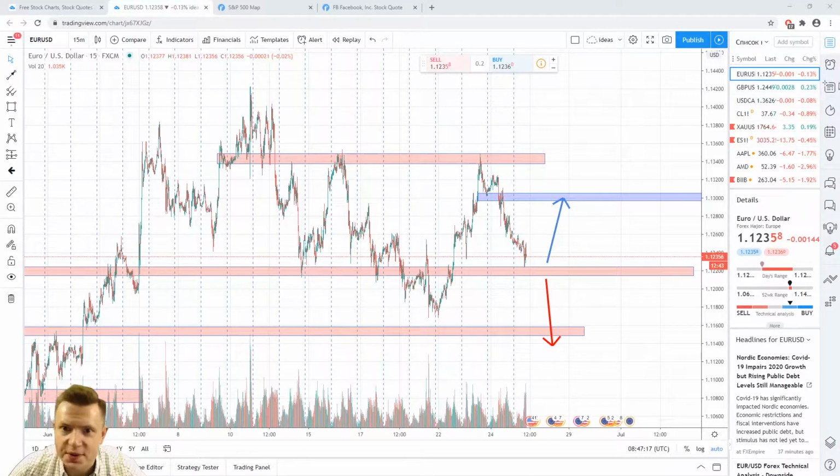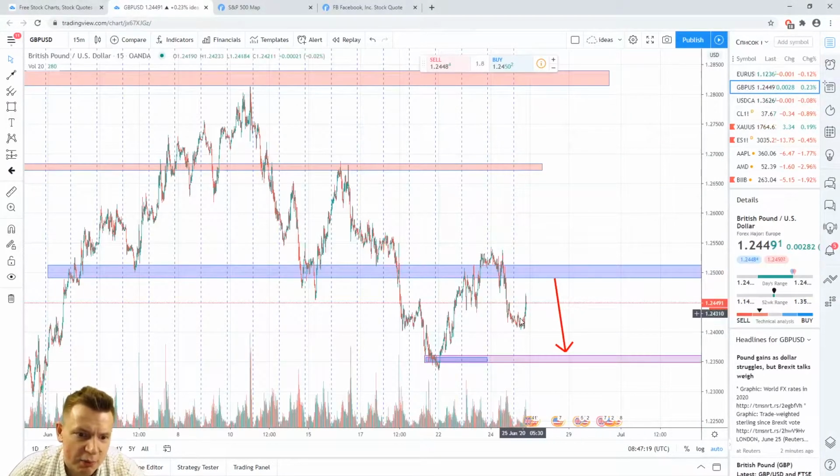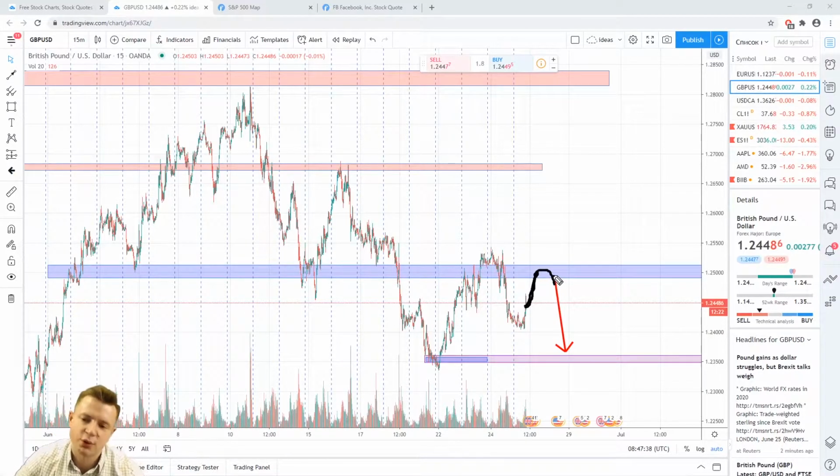Another idea in the pound USD. In the pound USD, as you can see right now, price is in the middle of the range. That's why we have to wait until price goes to 1.25. And when price goes inside this level, I expect the price to get a bounce from this level. I will wait for some sort of reversal model or false breakout of this level, and it will be a signal for short. In this case, my first target will be around 1.2350.